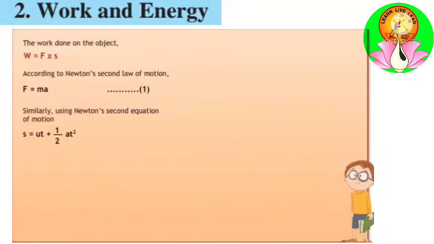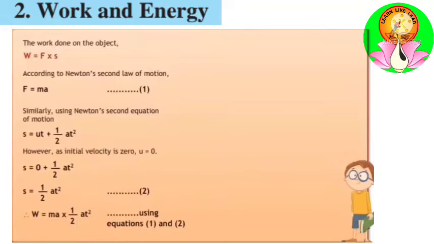Here, since u is equal to 0, s is equal to 1 half at square, equation number 2. We will substitute these values in the formula of work, that is, work is equal to ma into 1 half at square. Using equations 1 and 2, we get work is equal to 1 half m a square t square.